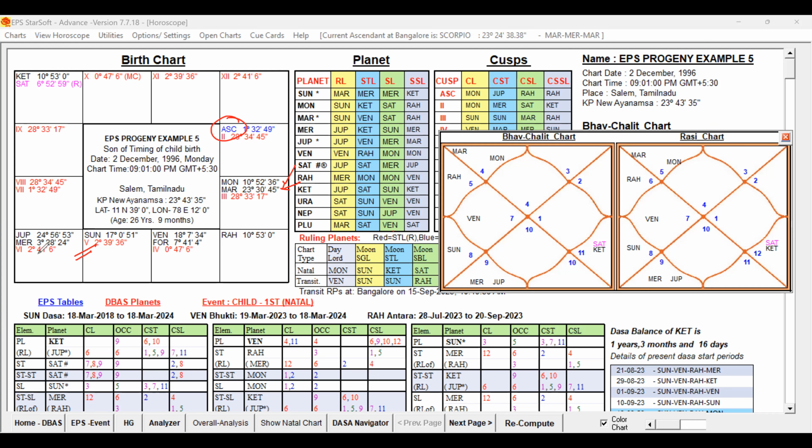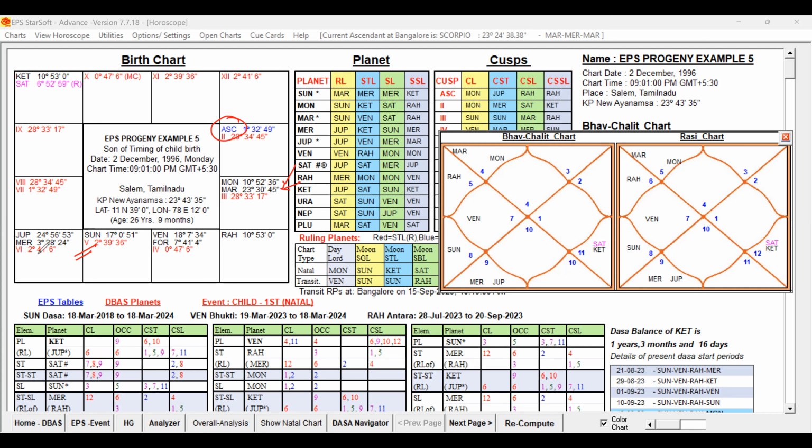And the 5th house is occupied by Sun. Sun is the 3rd lord, so the 5th house occupant is also a good planet, favoring the 5th house, not an unfavorable planet. So the 5th house is also not afflicted. The 5th lord is also well posted and receiving the aspect of Jupiter.